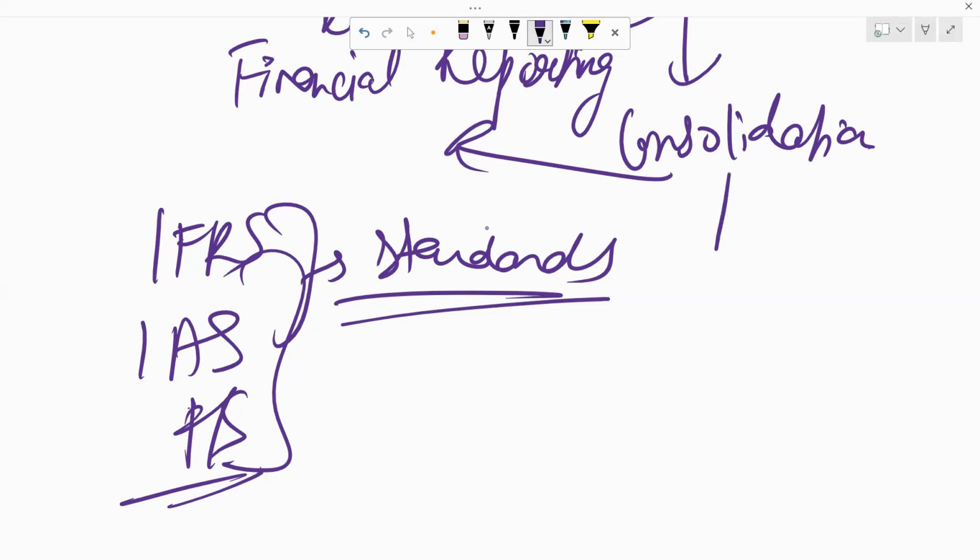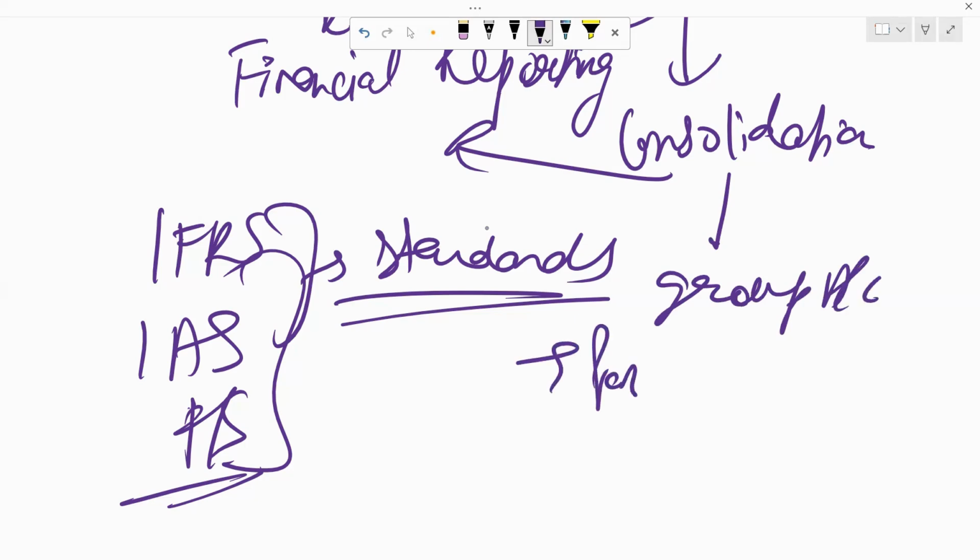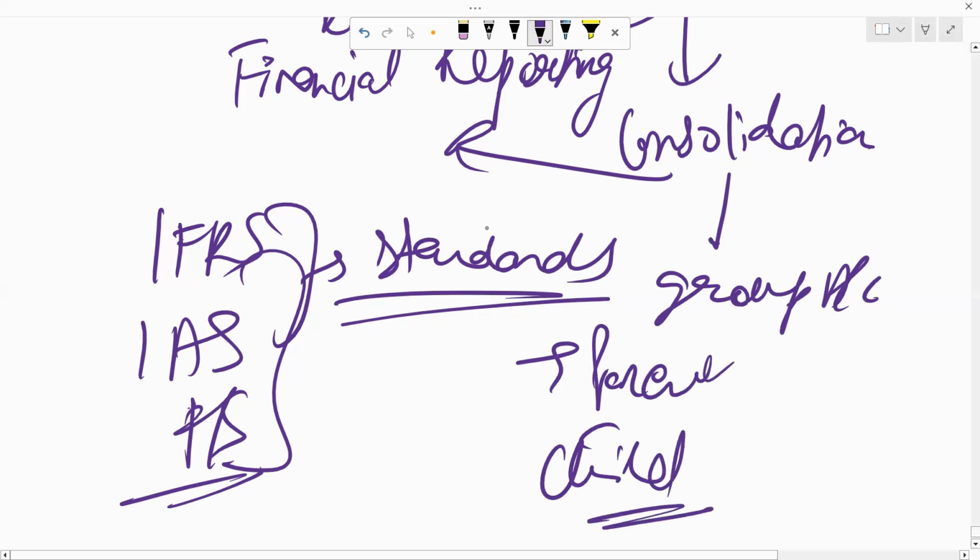Consolidation is nothing but your group accounts, which talks about the parent company and the child entity or the subsidiary company. If you have done F3, you will have a base of consolidation, which will help you a lot in the financial reporting paper.